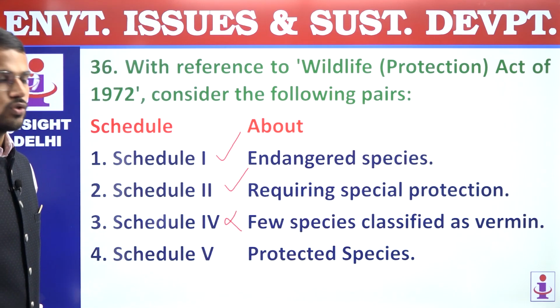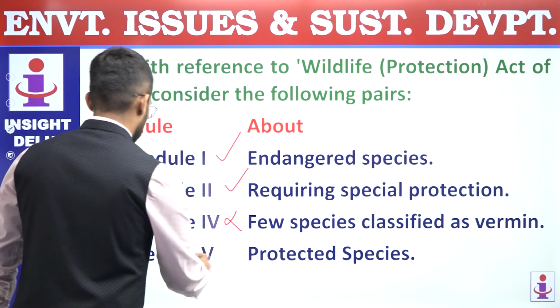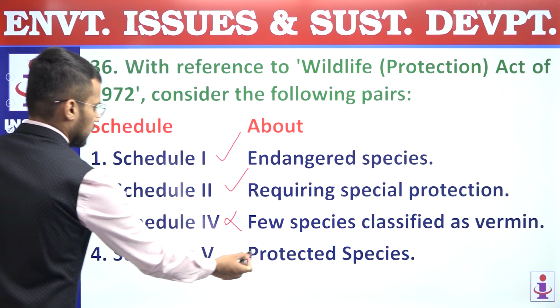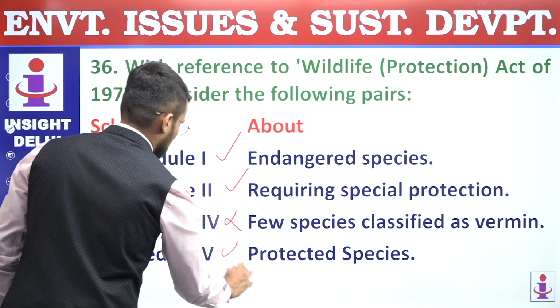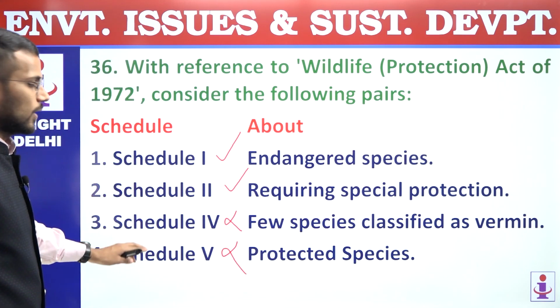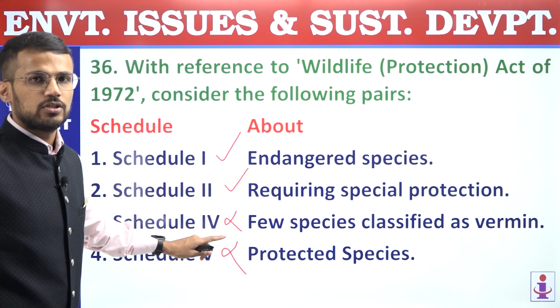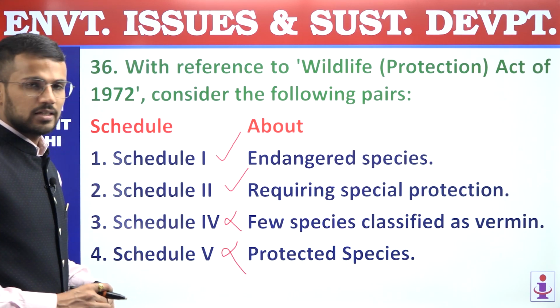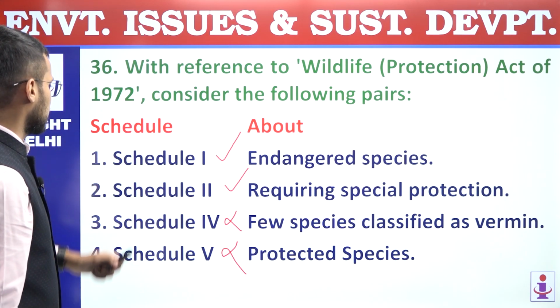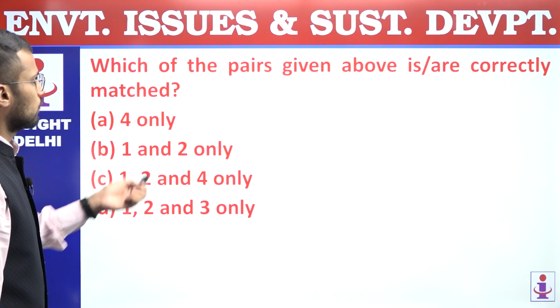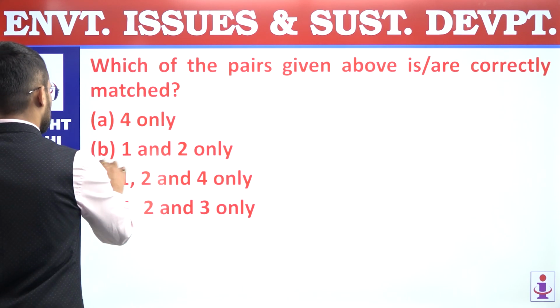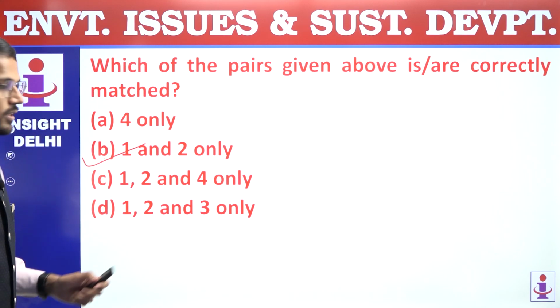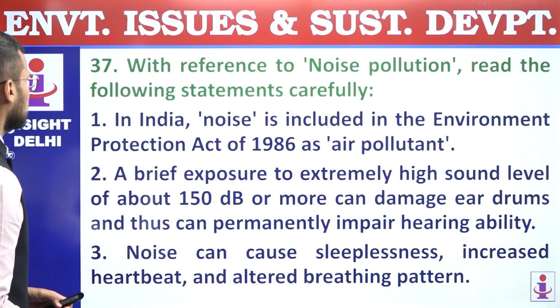Schedule 5 consists of vermins, which is the next pair. Schedule 5 is matched with protected species, which is incorrect. Fine. So schedule 5 consists of those species which will be considered as vermins. So third and fourth pairs are incorrect. First and second pairs are correct. We are supposed to find out correctly matched. So answer is B, 1 and 2 only. 36, answer is B.